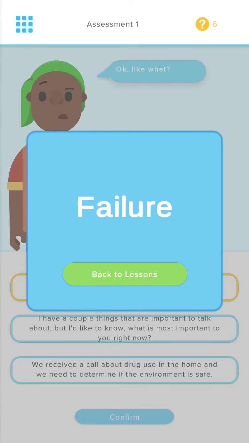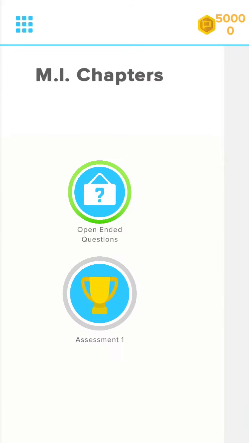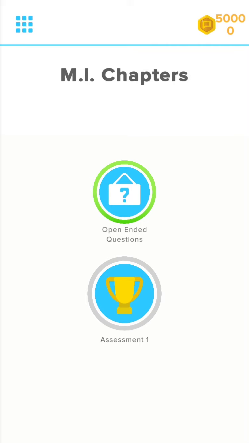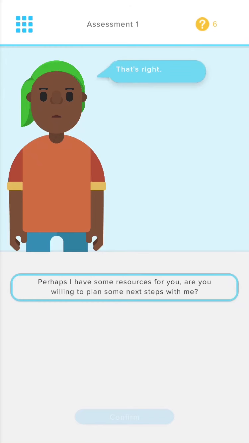If you've not done so well, you may get an endpoint like this that says that you failed. Continue back to your lesson menu and practice any lessons that you may feel weak on before attempting the assessment again. In time, your skills should improve and you should be able to pass the test with flying colors.